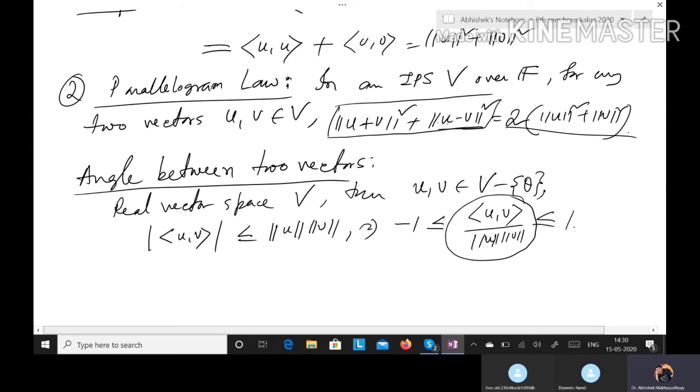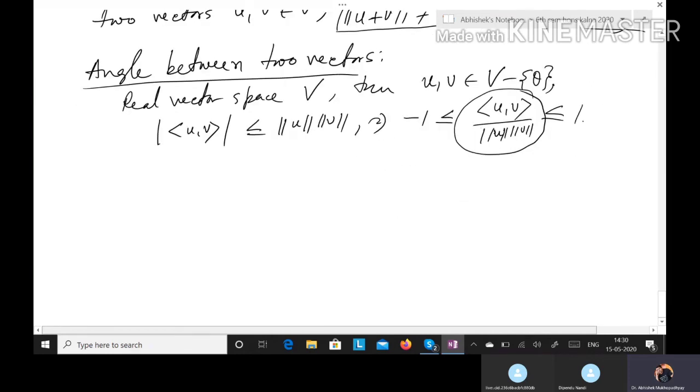Now the cosine function, we all know that the cosine function is a surjection from the interval 0, pi to the interval -1, 1.